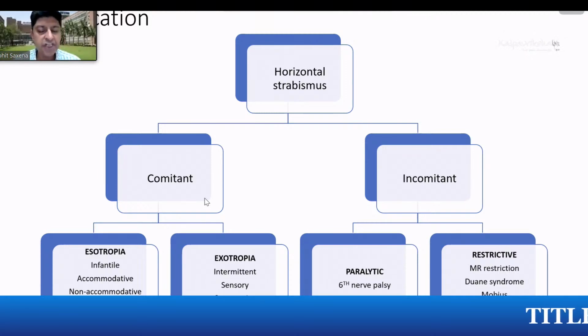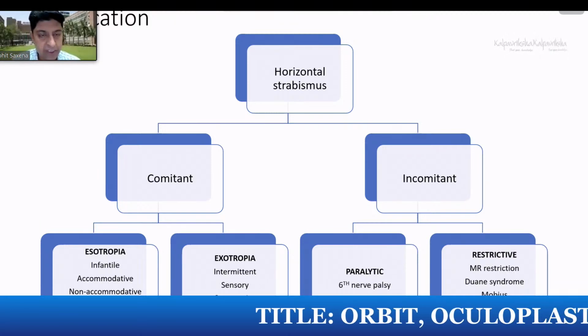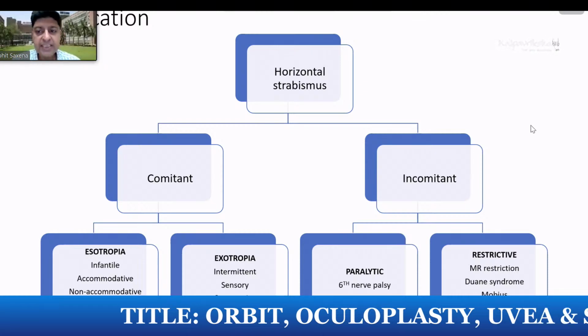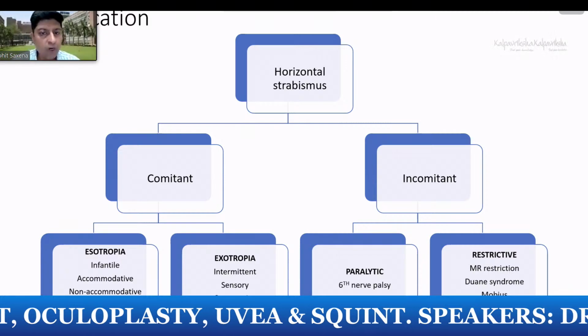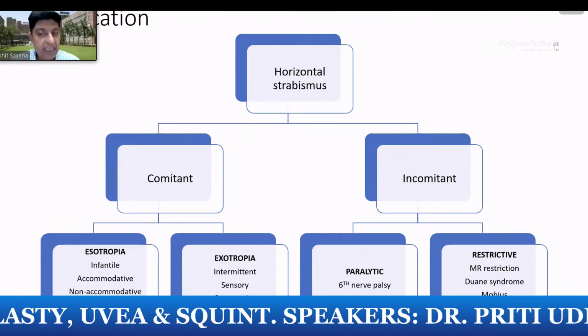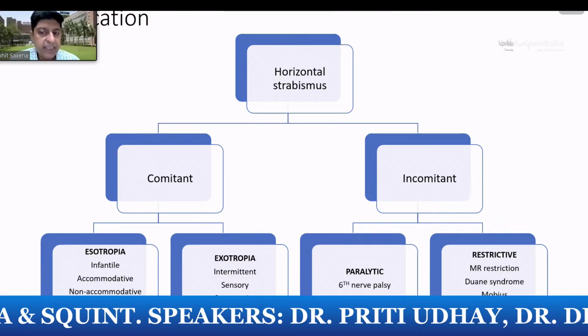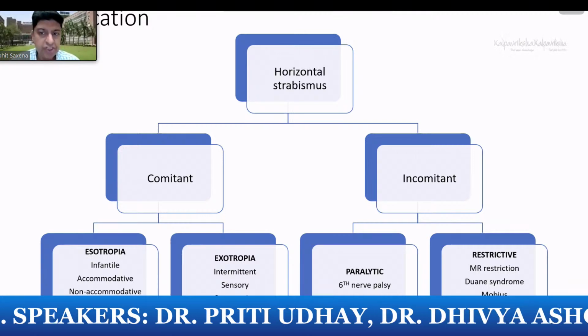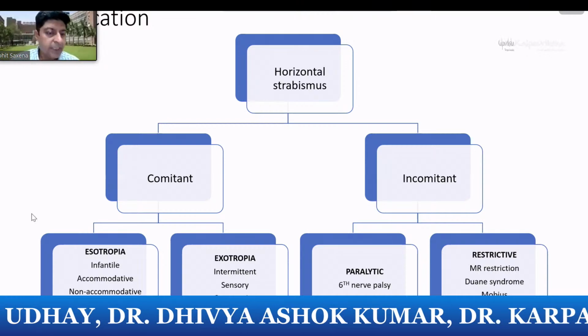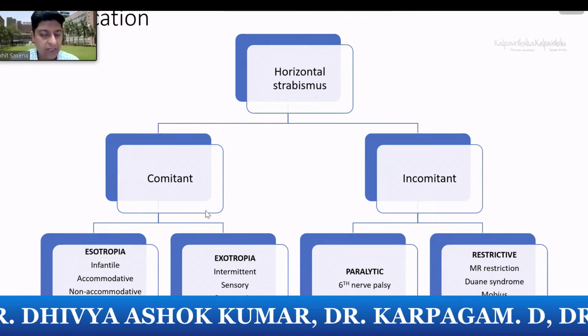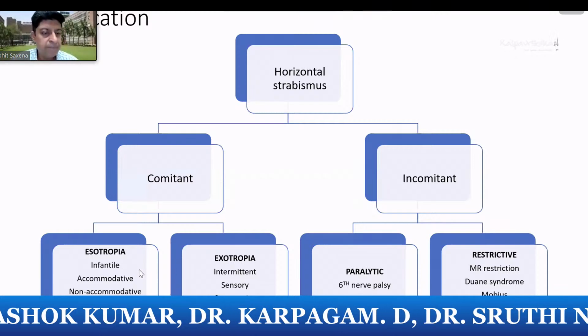Comitant strabismus essentially means that the deviation is equal in all gazes or all directions of gaze, and incomitant means that the deviation is different in different gazes. So the deviation is more in a particular gaze, say in levoversion, and it decreases or is absent in, say, dextroversion, as we'll see in certain cases of incomitant strabismus. The comitant strabismus would be an ESO or EXO or gross horizontal differentiation.